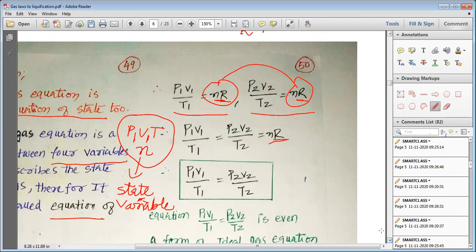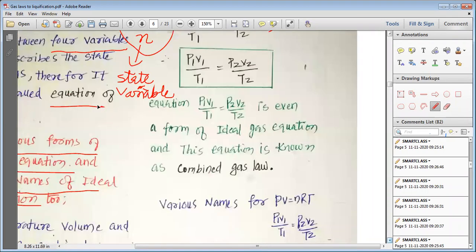Thus finally we can write P1 V1 by T1 is equal to P2 V2 by T2. This is also an ideal gas equation, another form of the ideal gas equation.